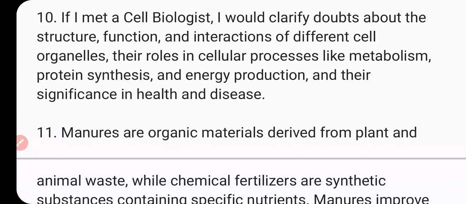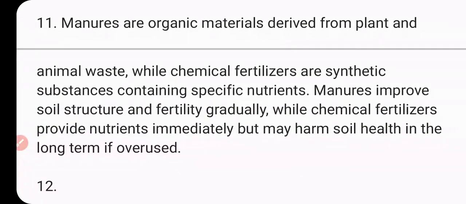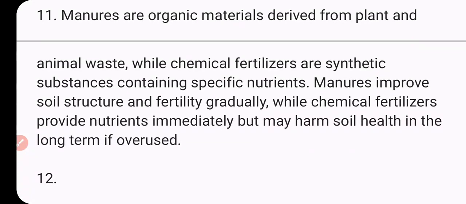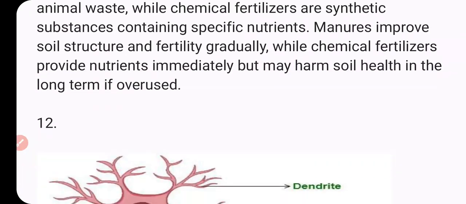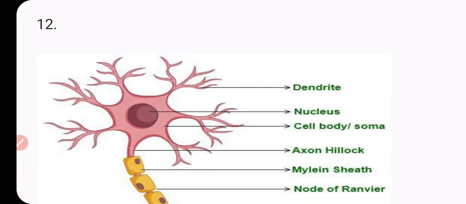in disease. Manure is organic material derived from plant and animal waste, while chemical fertilizers are synthetic substances containing specific nutrients. Manure improves soil structure and fertility gradually, while chemical fertilizers provide nutrients immediately but may harm soil health in the long term over usage.